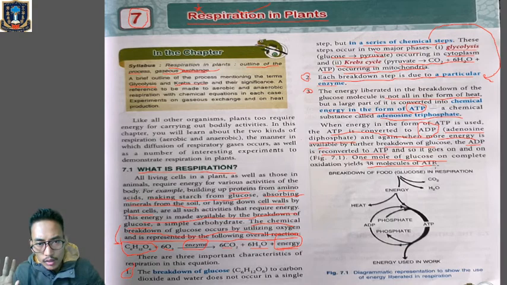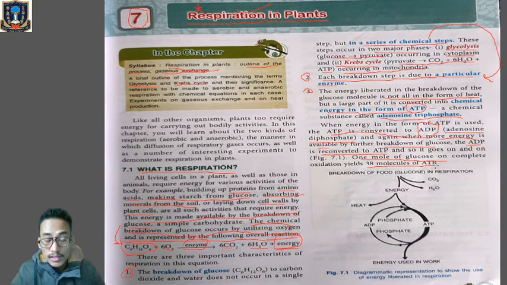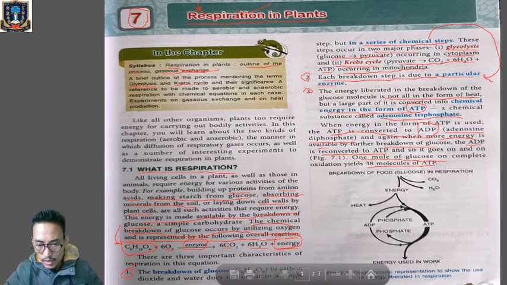Kindly note it down or mark in your book that whenever 1 mole of glucose is completely oxidized, 38 molecules of adenosine triphosphate will be produced. Clear? So kindly note this. Okay, now look over here, figure number 7.1.